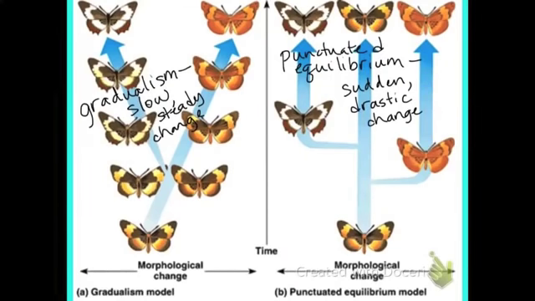This slide shows a comparison of gradualism on the left, which is a slow, steady change in species, and punctuated equilibrium on the right, where there's a sudden, drastic change in the species. They are not the same thing. We will focus some more on what Charles Darwin discovered.